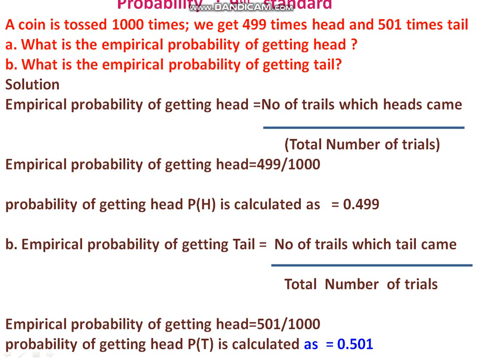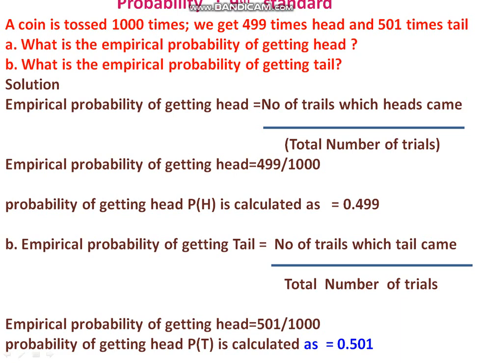First question: a coin is tossed 1,000 times. We get 499 times head and 501 times tail. What is the empirical, that is experimental, probability of getting head, and what is the experimental probability of getting tail? The experimental probability can be found by the number of trials in which head came divided by the total number of trials. How many times is head repeated? 499. Total number of trials? 1,000. Therefore, the experimental probability of getting head is 499 by 1,000, that is 0.499.